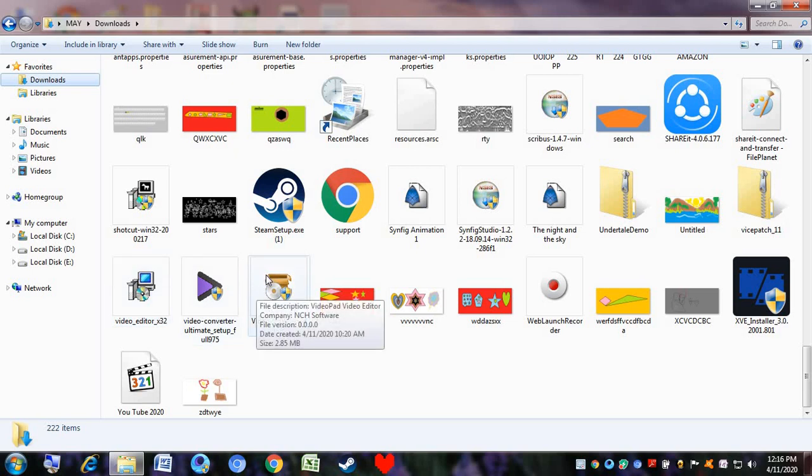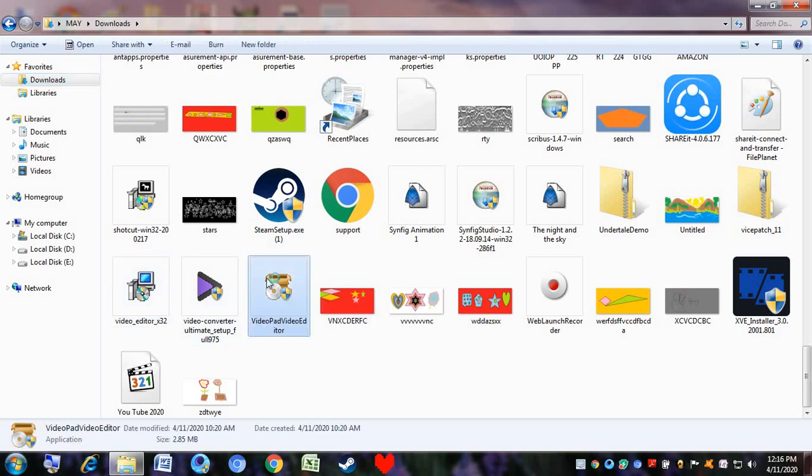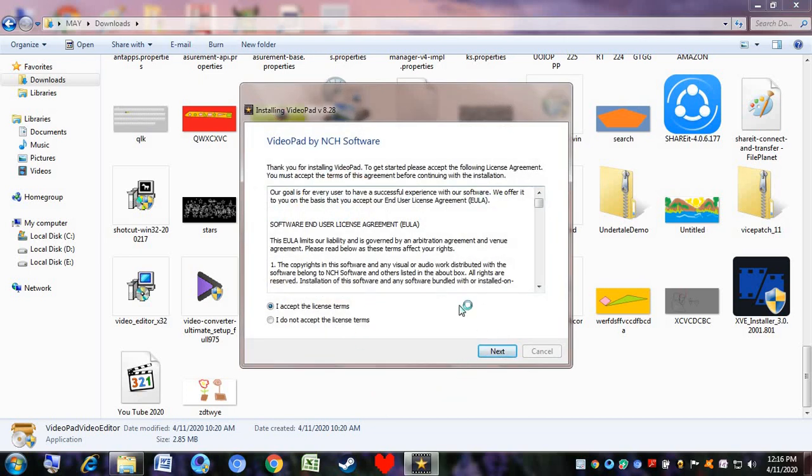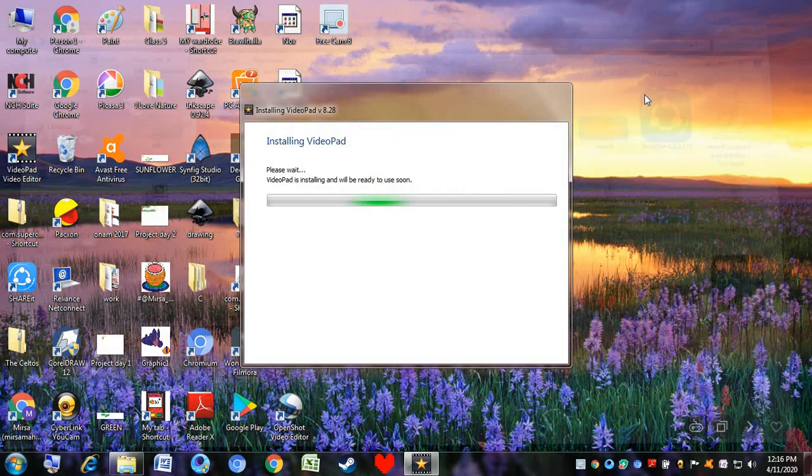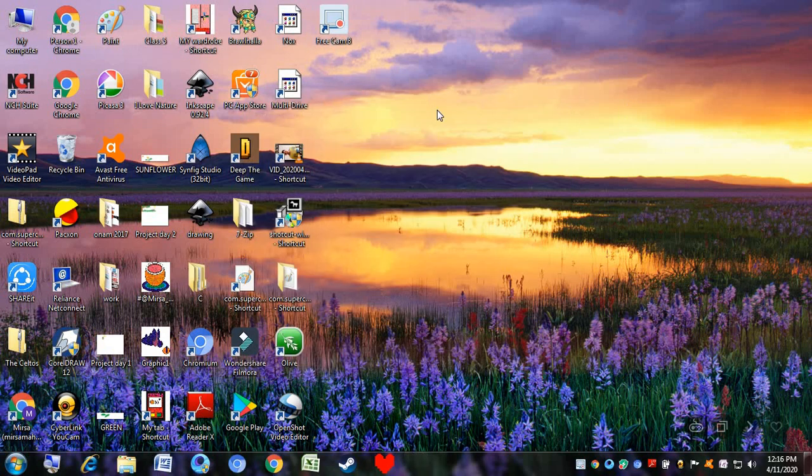VideoPad Video Editor. Just click on this. Click yes. If maybe this option may not come up, don't worry. Then click on all next. Next. I've already installed it, so I don't want to install this again.